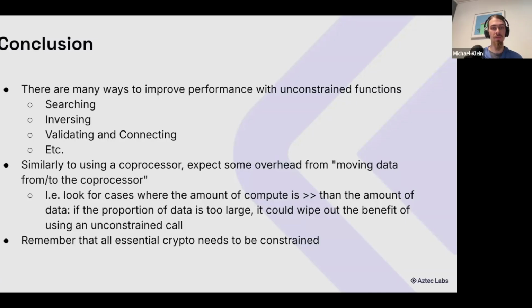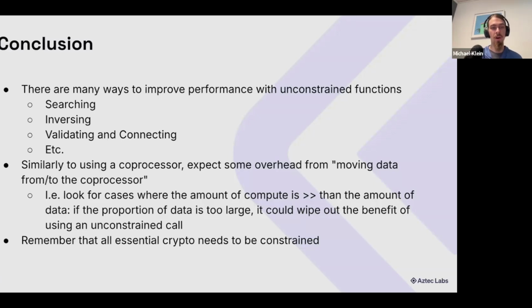Look for cases where the amount of compute is much greater than the amount of data, or at least noticeably larger, because those are the cases where unconstrained functions can really shine. If the proportion of data is too large relative to how much compute, you might not actually gain a lot of benefit from using the unconstrained functions. It counterintuitively might be much faster to do everything constrained, or a lot more of it constrained.